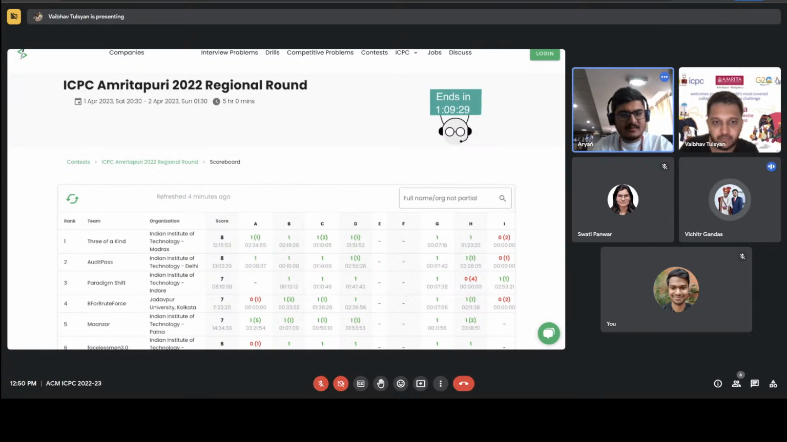What do you guys think? Who would be on top? Audit pass had a wrong answer on exam requirements, 10 minutes ago. So, let me check their solution. Faceless man also has a WA on exam requirements. I'll first see audit pass's solution.